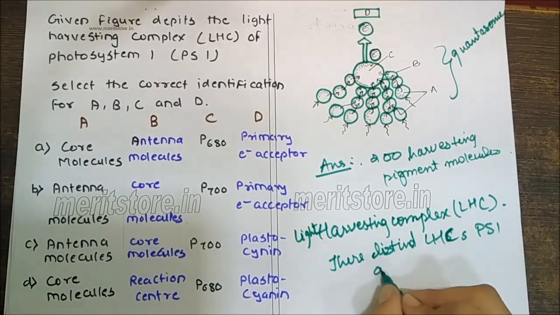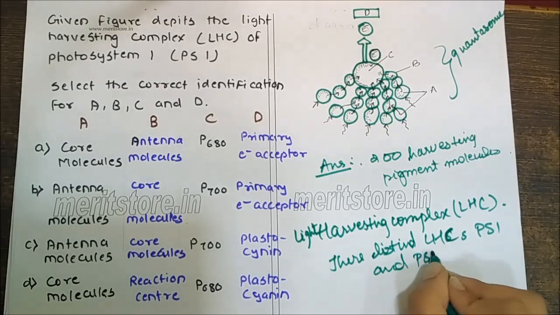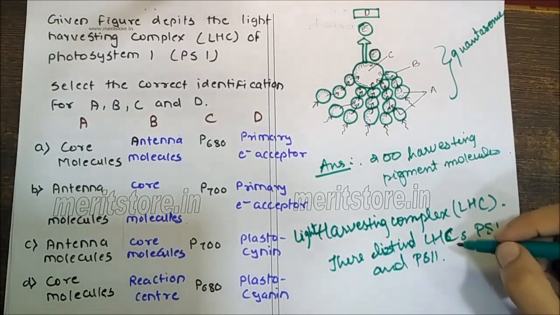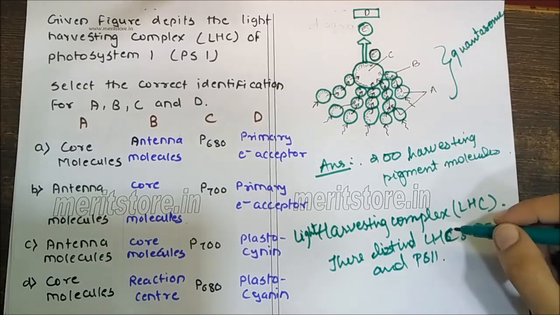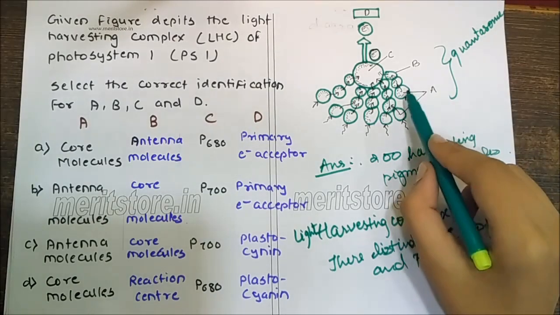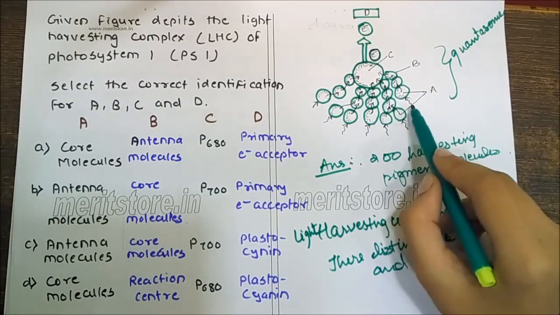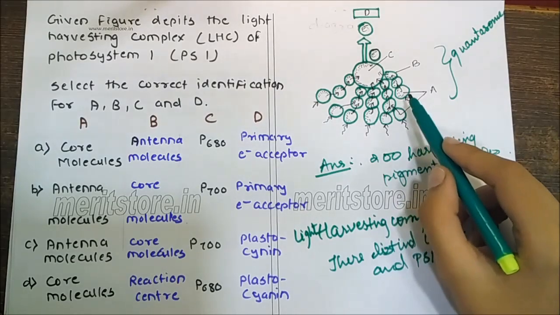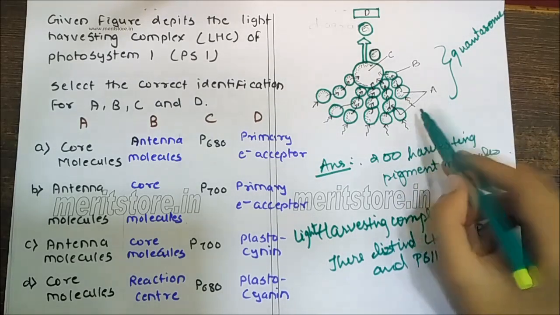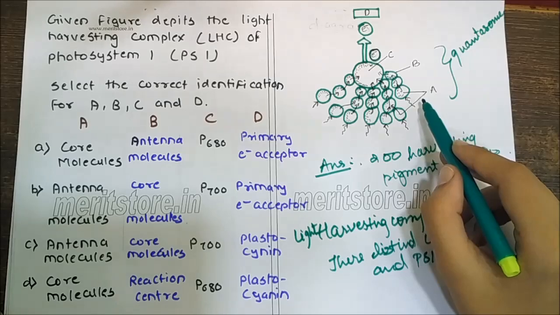The light harvesting molecules are of two types, antenna molecules and core molecules. These are the antenna molecules. They absorb light energy of various wavelengths but shorter than that of the photocenter.